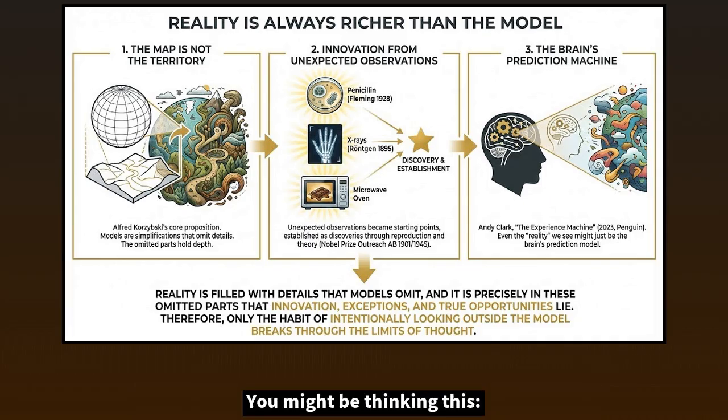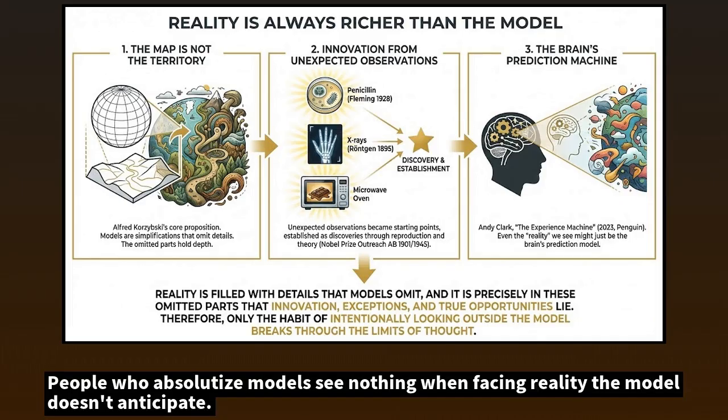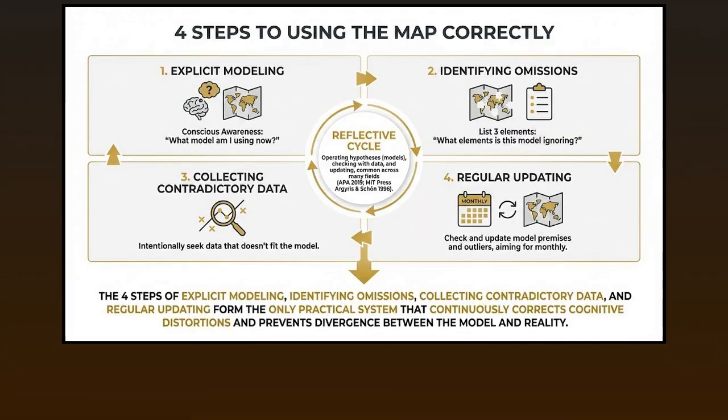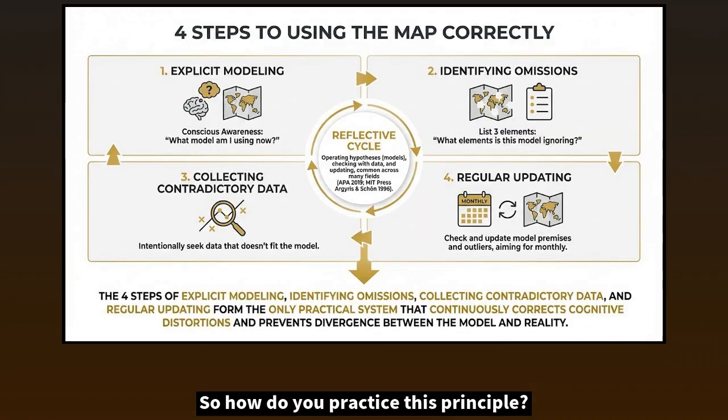You might be thinking this: doubting models is inefficient. But consider this. People who absolutize models see nothing when facing reality the model doesn't anticipate. Meanwhile, people who know the model's limits find opportunity in that same situation. So how do you practice this principle? There are 4 steps to using maps correctly.